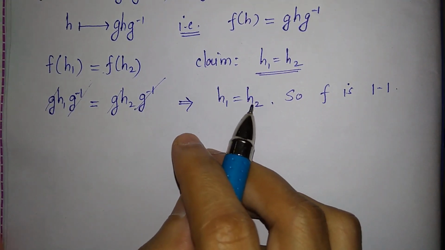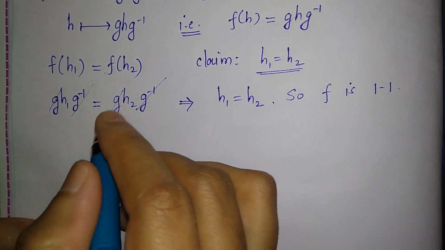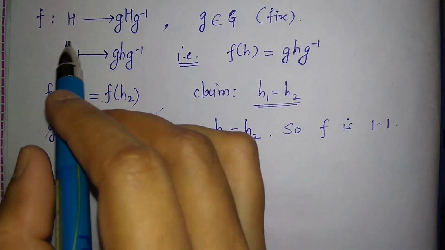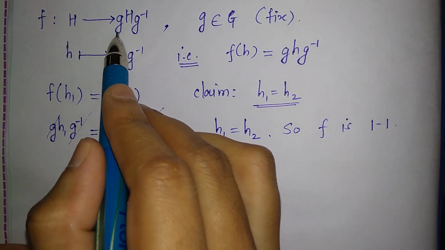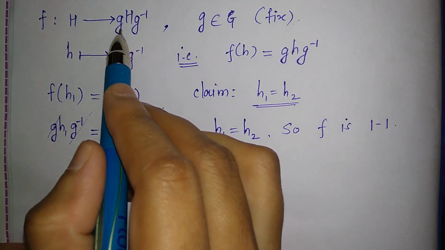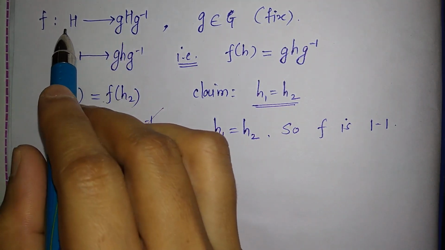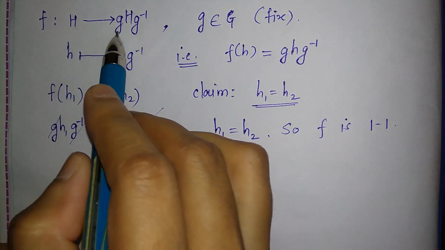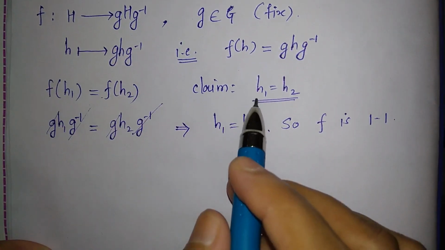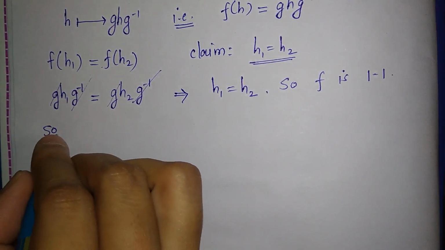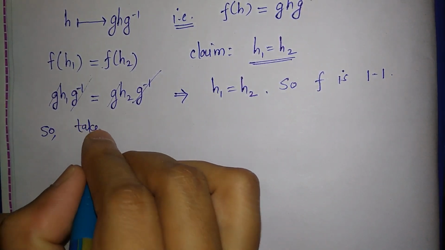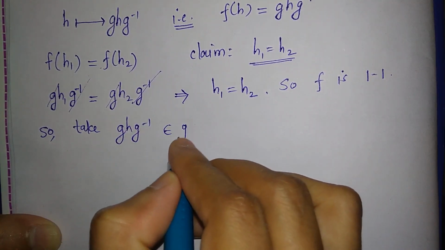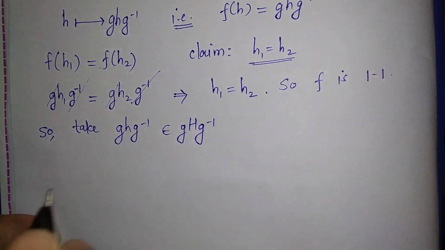Now we will prove that this f is onto. So what is the meaning of onto? You take any element from this set gHg inverse and let us find some element h here in H such that f of h is equal to g h g inverse. So take g h g inverse from gHg inverse, right?